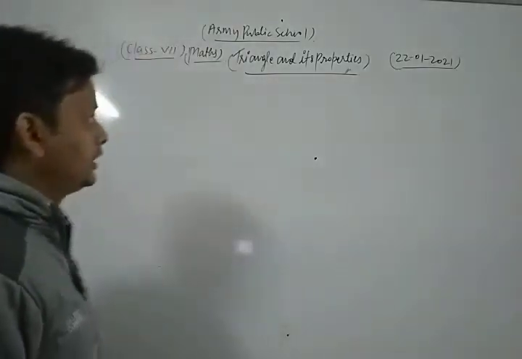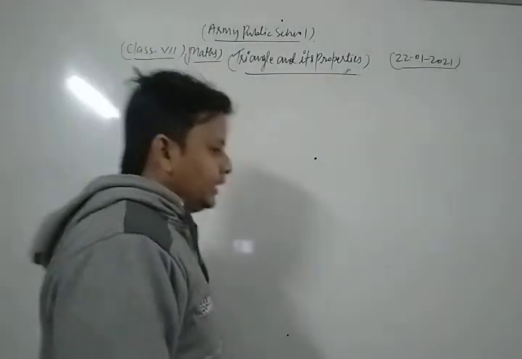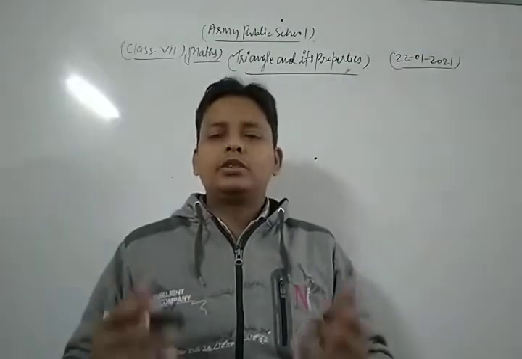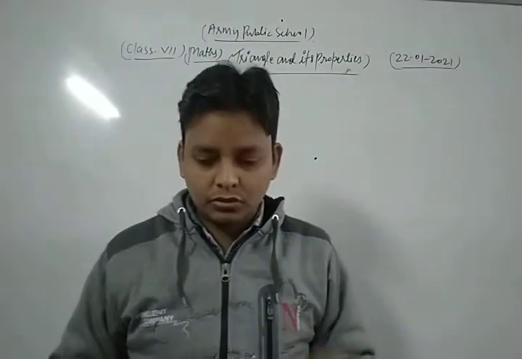Let's see, dear friends. What is a triangle, dear students?